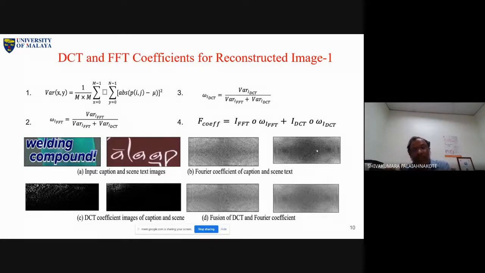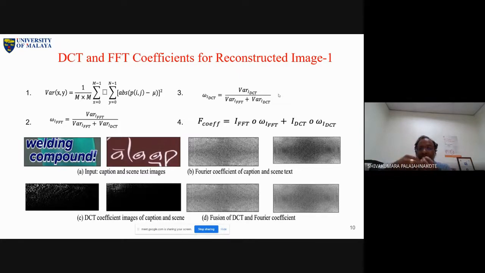I don't bother what is happening to the scene text. I'm just bothering about only caption text. Okay, so now I am getting into two observations here. Fourier coefficients and DCT coefficients: you can expect scattered information, scattered brightness for caption text, but for Fourier, we can expect high frequency coefficients for caption text.